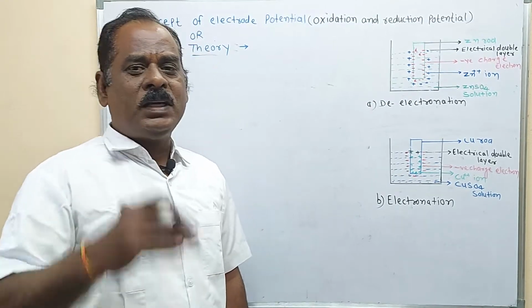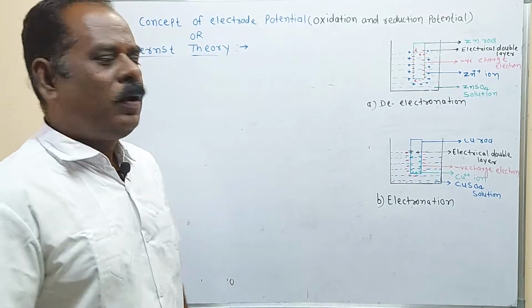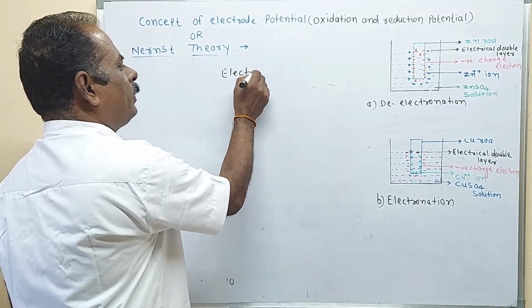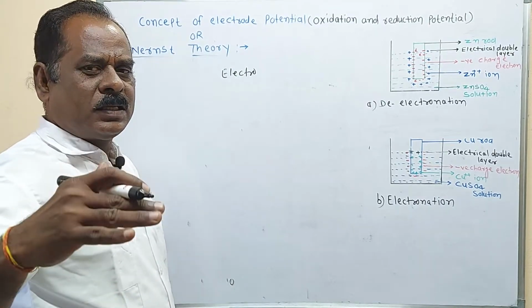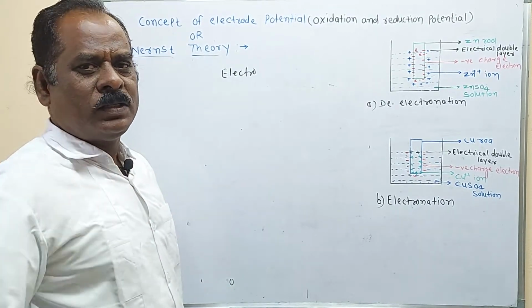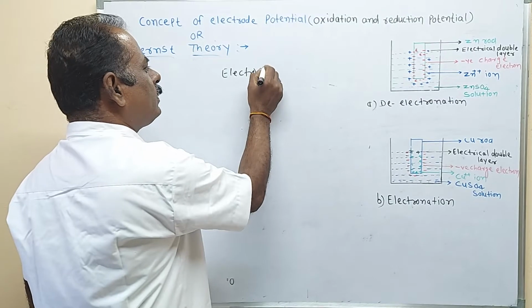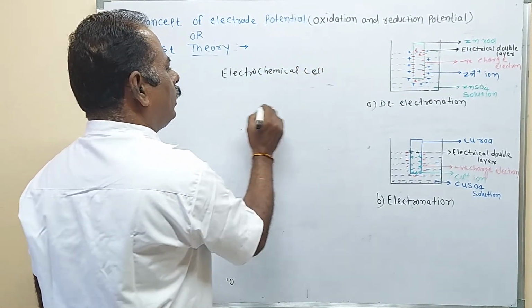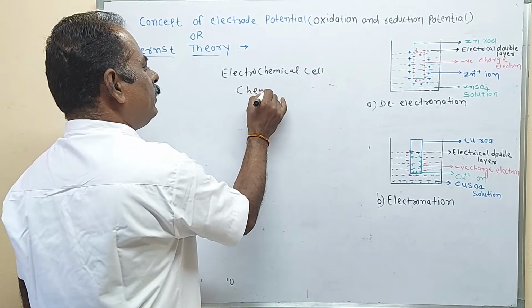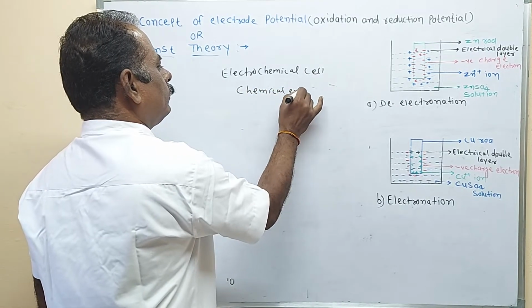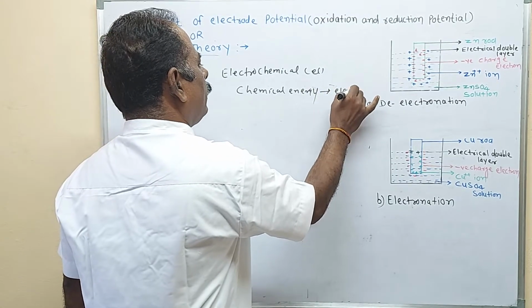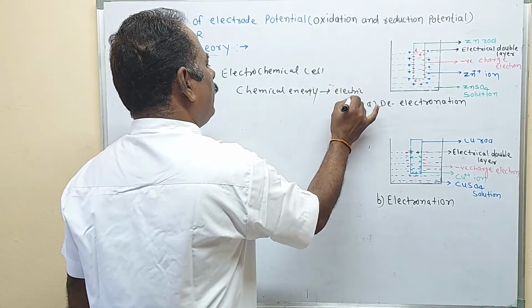The second type of cell is the electrochemical cell. What is meant by electrochemical cell? In the electrolytic cell, what happens? Electric energy is converted into chemical energy. But in the electrochemical cell, what happens? You remember, chemical energy is converted into electrical energy.